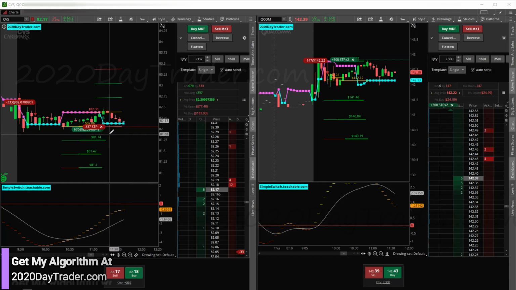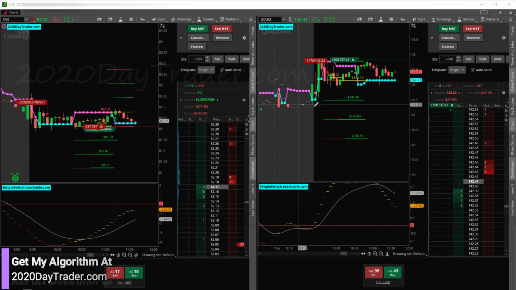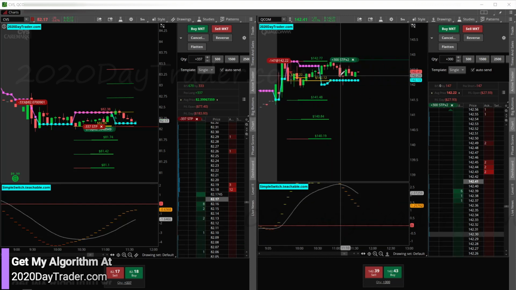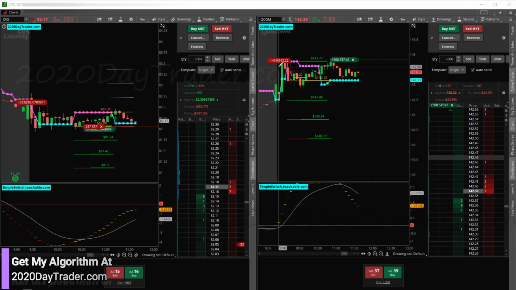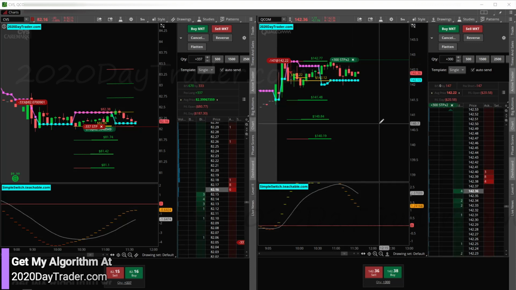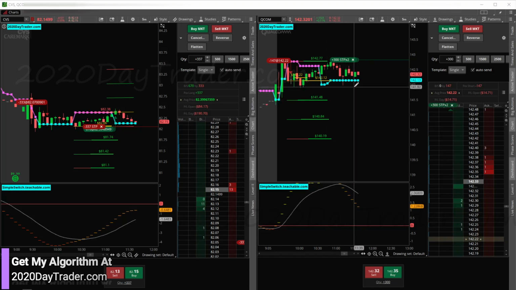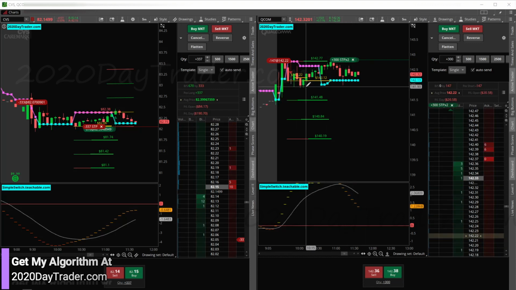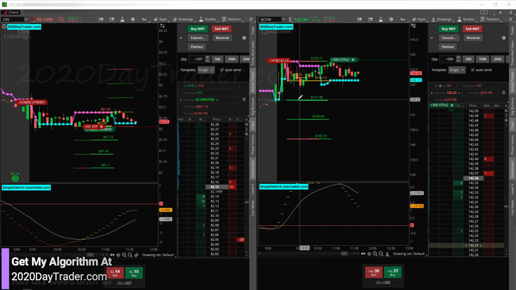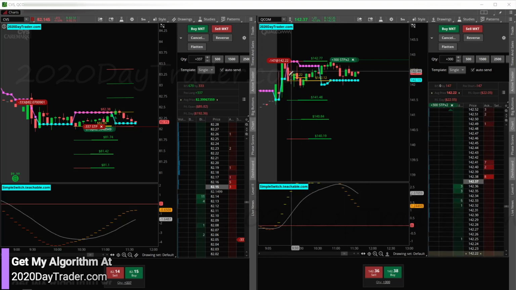So, but I don't really consider it a breakout until we get outside of a consolidation channel. Same thing's happening with QCOM right here. We have our high of day and low of day right inside here. Until it breaks above or below that, it's a big consolidation channel for me. So I don't see this level here as a potential breakdown to the short side. It needs to break low of day before I would consider this to be moving up or down. For now, consolidation.